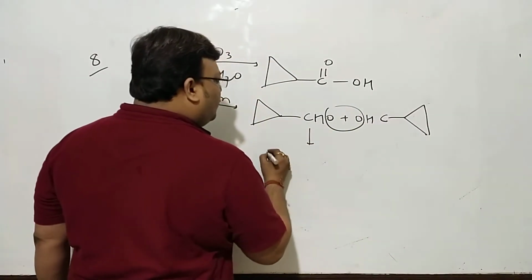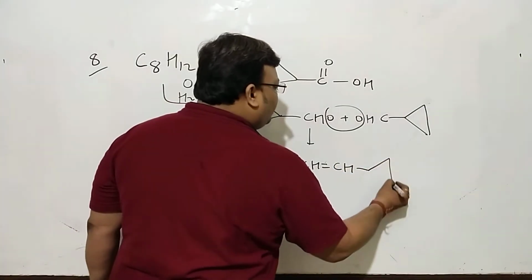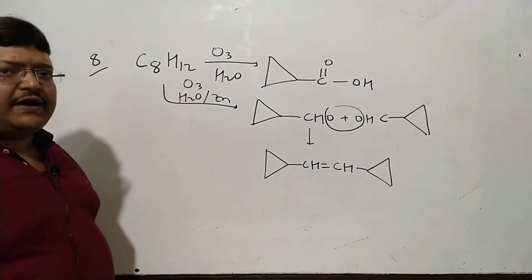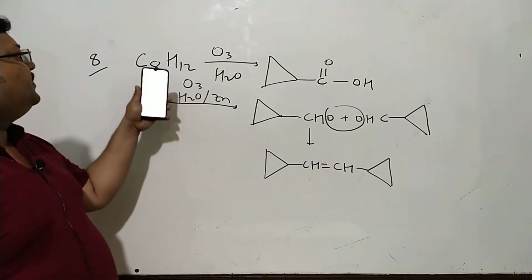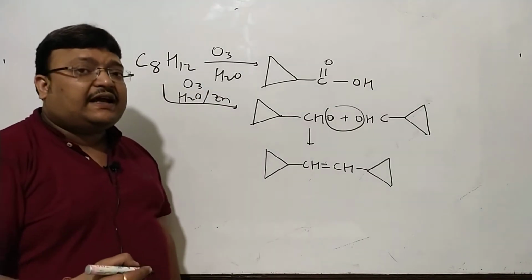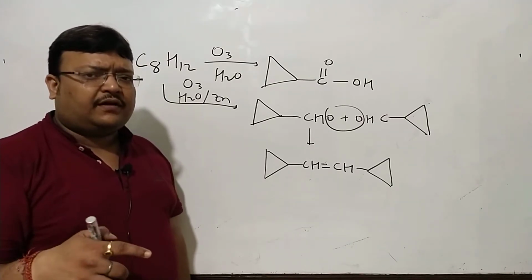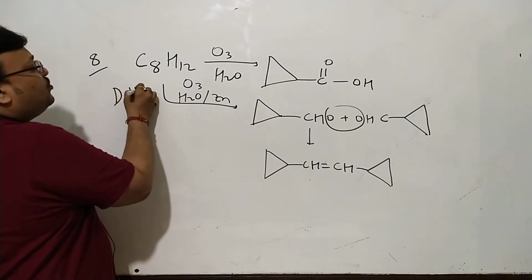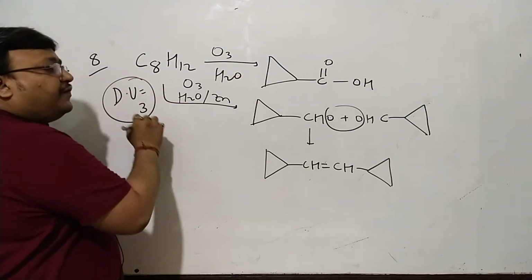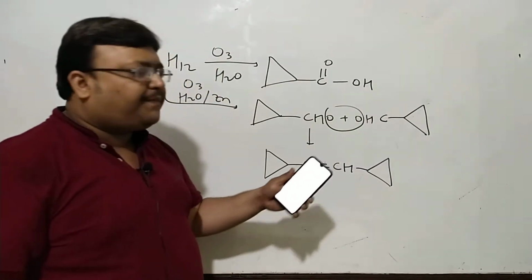Remove the 2 oxygen atoms. This is as simple as it looks. And I'm sure some of you would have done it. You can cross check. C8H12, C8H18 is required to make it saturated. 6 hydrogen missing, 3 pairs of hydrogen missing. Degree of unsaturation is 3. Just in case you don't understand this, you will want to revise the degree of unsaturation. 3 means 2 rings and 1 pi bond.